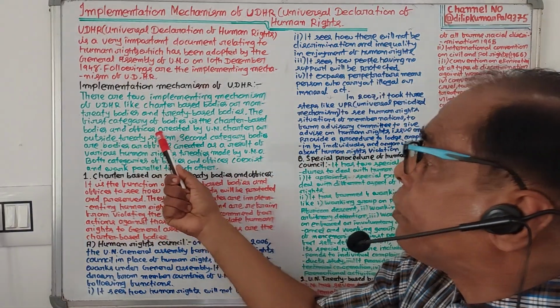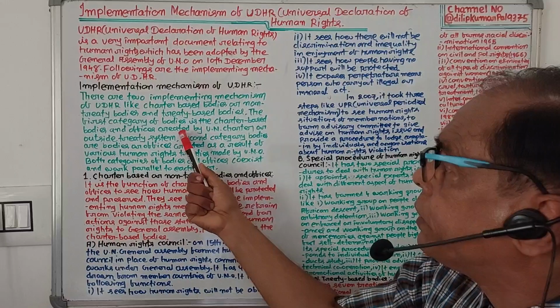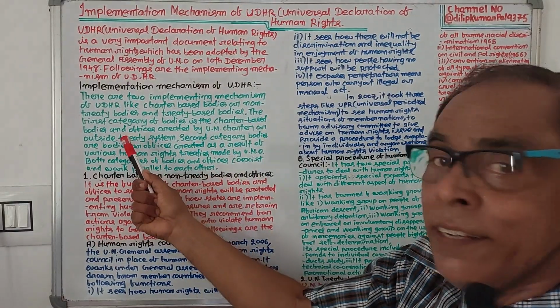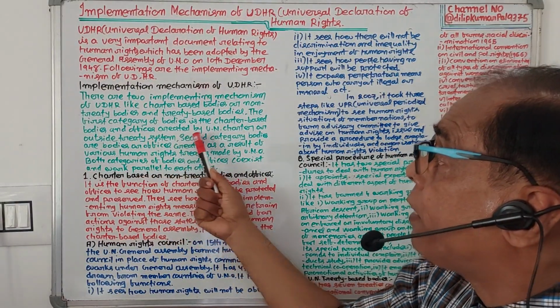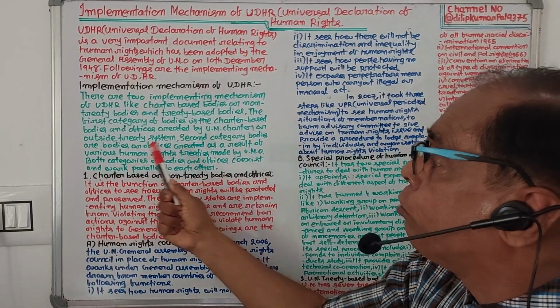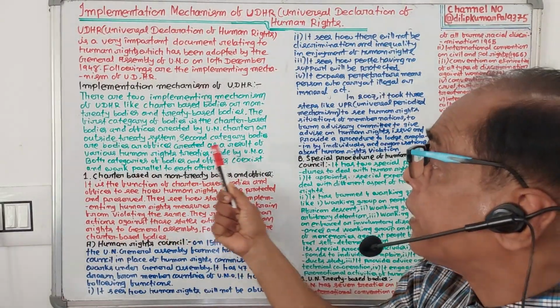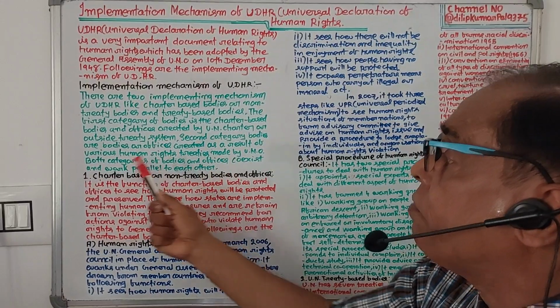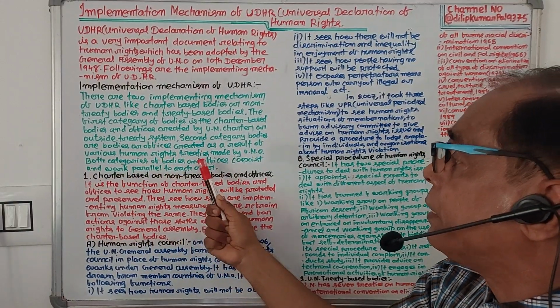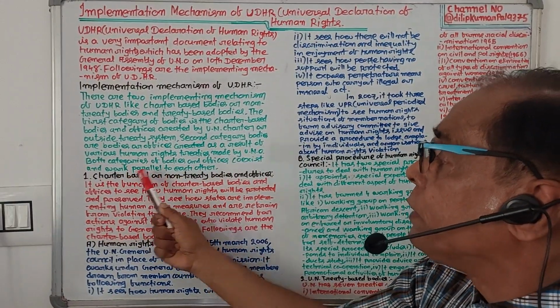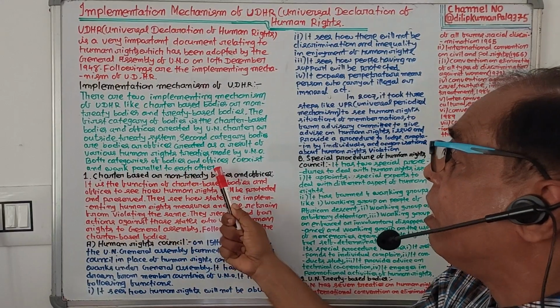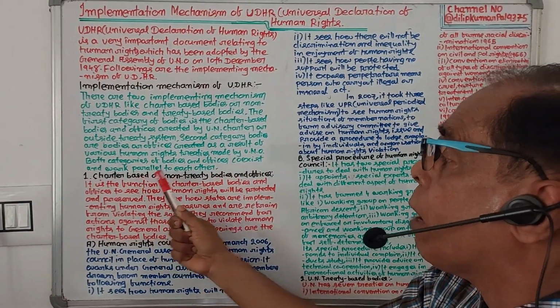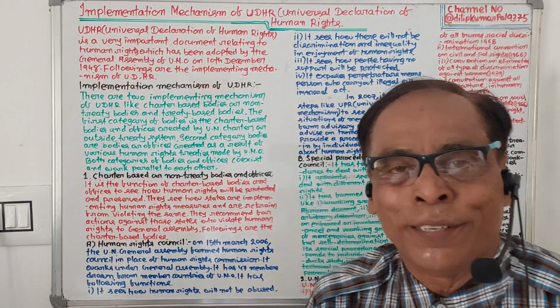The first category of bodies is the charter-based bodies or offices created by the UN Charter and outside the treaty system. The second category is bodies or offices created as a result of various human rights treaties made by UNO. Both categories of bodies and offices coexist and work parallel to each other.